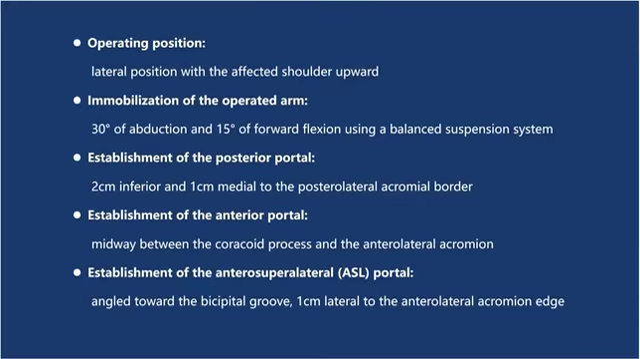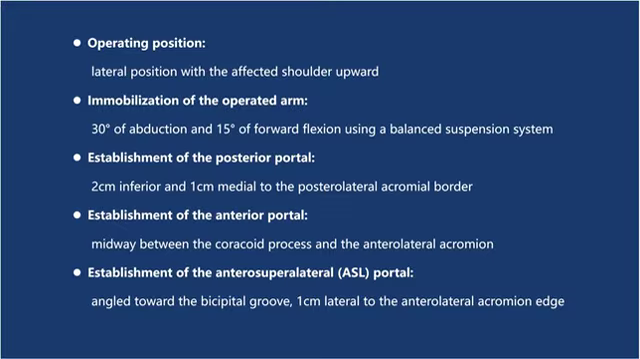The patient is placed in the lateral decubitus position, with the affected shoulder oriented upward. Using a balanced suspension system with 5 to 10 pounds of traction, the operative arm is placed in 30 degrees of abduction and 15 degrees of flexion to optimize intra-articular visualization.